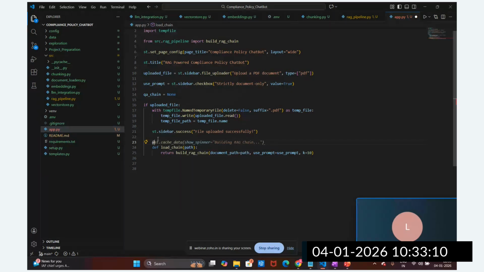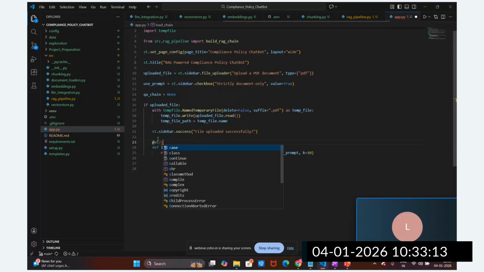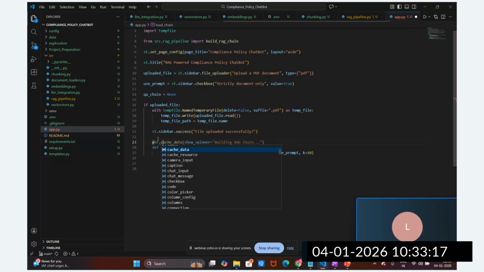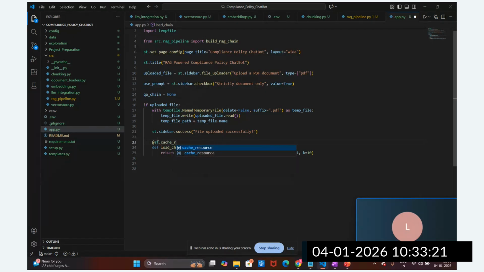st dot cache, st dot cache the resource. Okay, we are going to cache the resource.